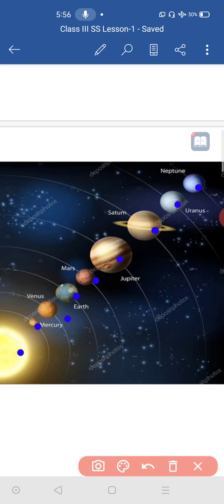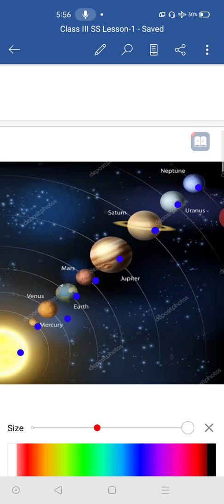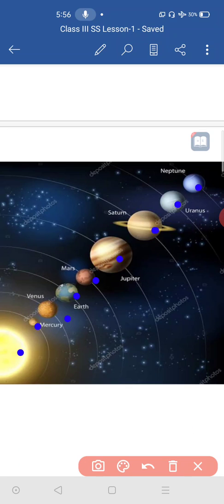Here is the sun. He is the head of our solar system. Around the sun there are 8 planets. Okay, these are all 8 planets. First to the sun. Wait, I will show you once again. Okay, I will take a red or a green color, then you can easily identify what it is. Yes, see, look at it.